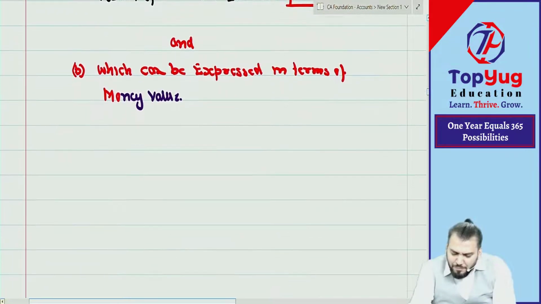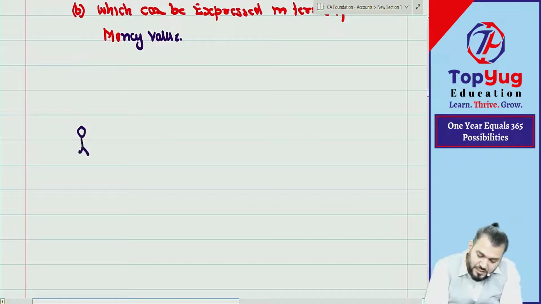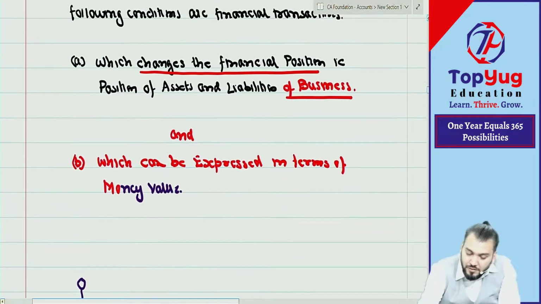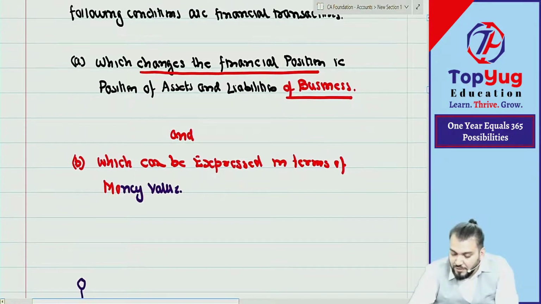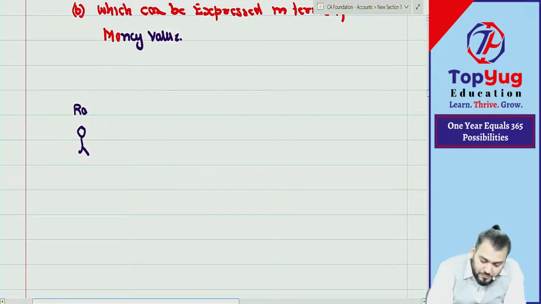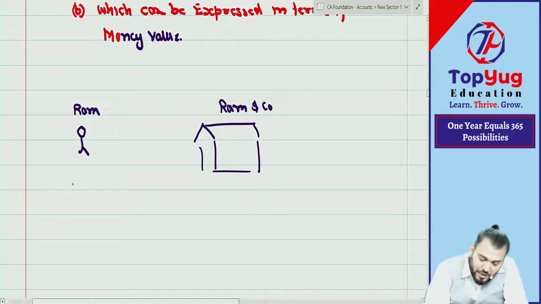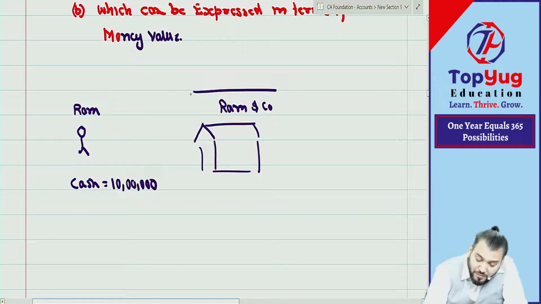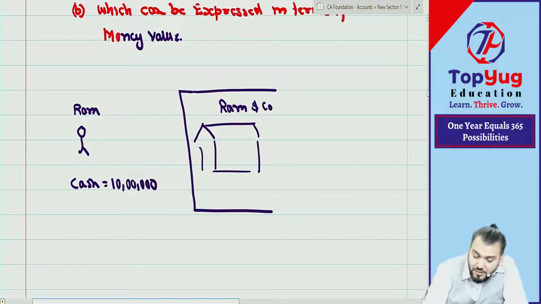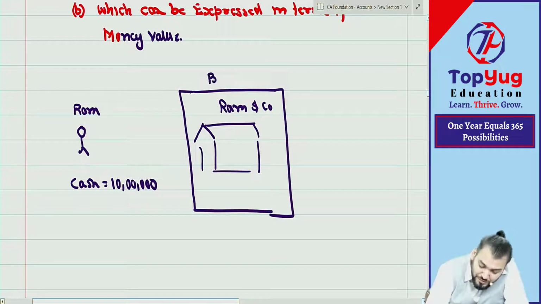Coming to my example, I started with Ram. This much you have written, no? Very good. Excellent. Now Ram started a business, Ram and Company. Let us try to understand. Ram has cash of rupees 10 lakh. Right now we are discussing the financial position of business. So this is business. Are you able to understand?